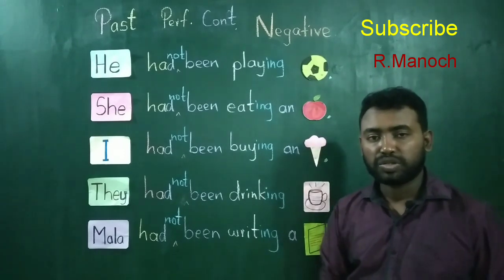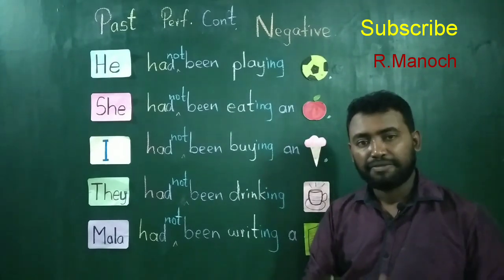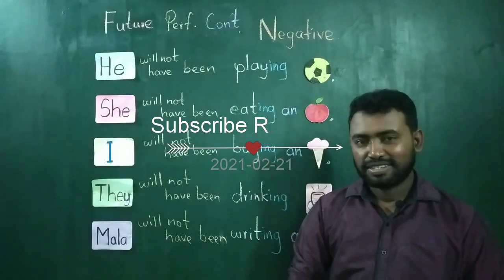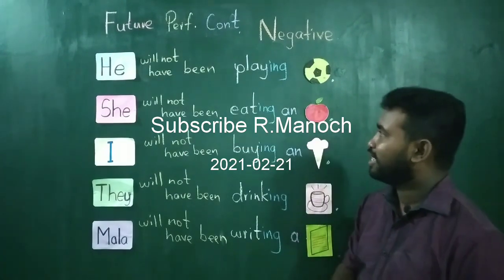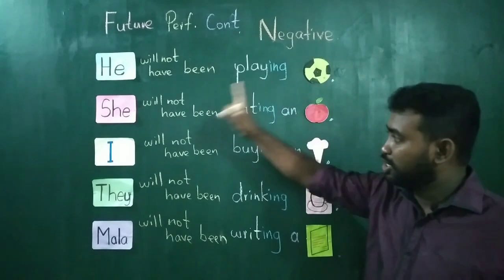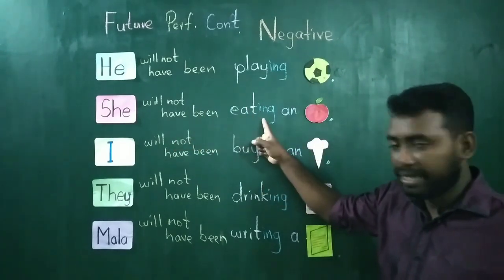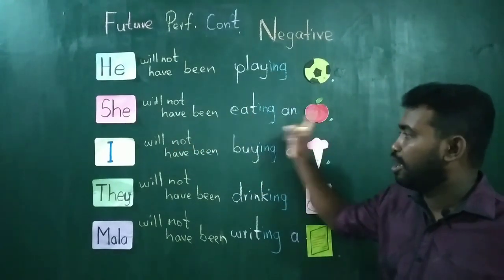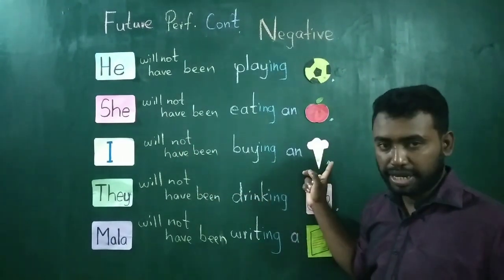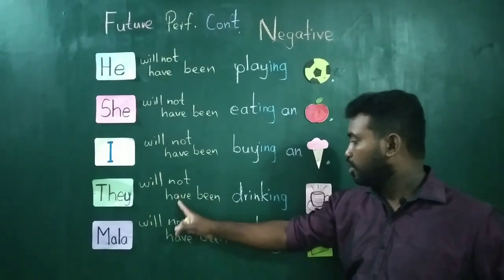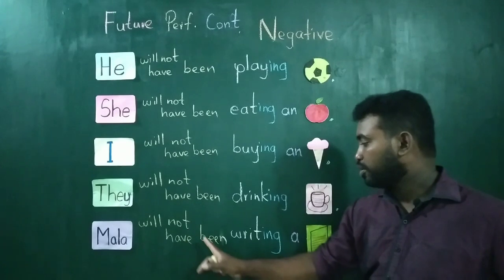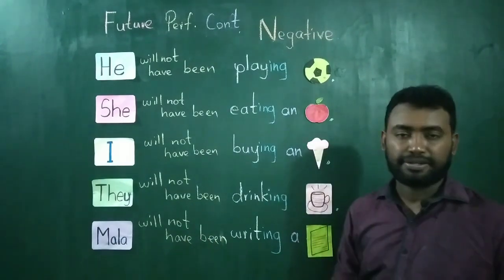Now let's move on to the 12th tense, future perfect continuous tense. Future perfect continuous negative. He will not have been playing football. She will not have been eating an apple. I will not have been buying an ice cream. They will not have been drinking coffee. Mala will not have been writing a letter.